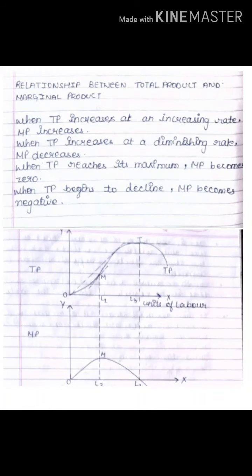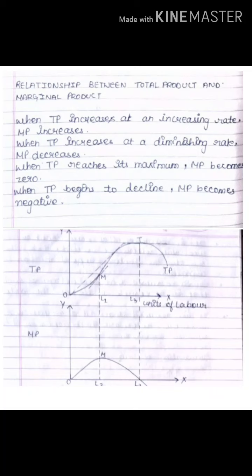Now we'll check out the relation between total product and marginal product. What is the relationship between them? When TP increases at an increasing rate, MP increases. We have two graphs, one is total product, another is marginal product. When total product is increasing at an increasing rate, my marginal product is also increasing.